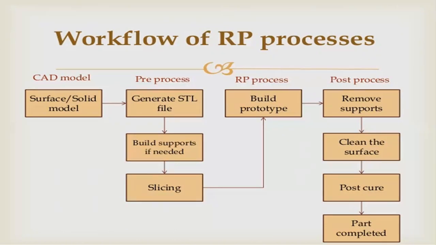Suppose I am designing a product in SolidWorks. In that SolidWorks, the design should be completed. I can save that product in the SolidWorks software itself, and it shows the .stl file. So in that design, in that product, I am saving only the .stl file format. Okay. And next one, pre-process: generate the STL file and build support if needed, and slicing.